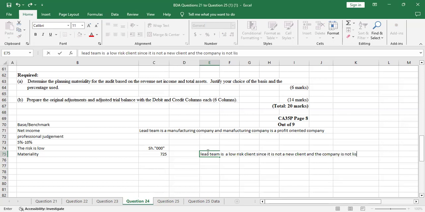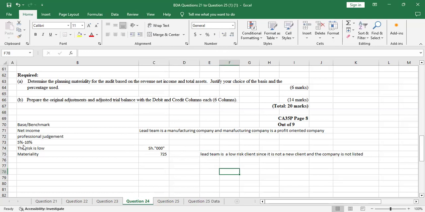That is the justification for why I've used 10% but not 5%. If it was listed, if it was a high risk company, meaning it was listed or it was a new client, then I would have calculated the materiality by 5%. So I think I've explained that.